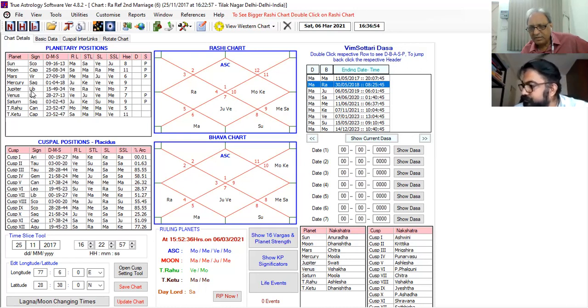And after that, 2 years, Jupiter will be transiting into the Saturn sign. These days, Jupiter is transiting in Capricorn, and next year it will be transiting into the Aquarius sign. See, for both signs, the Capricorn and the Aquarius, the Lord is Saturn, and Saturn will not permit the marriage because Saturn is denying. Saturn is the detrimental planet. It means she will get married in Mars Dasha.